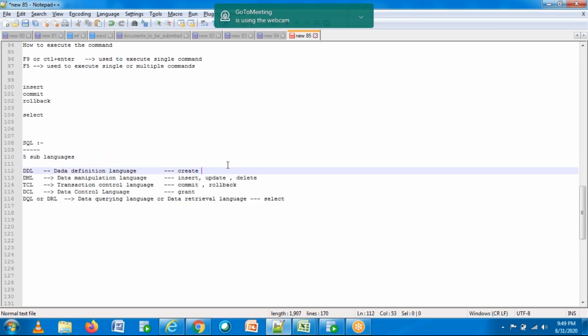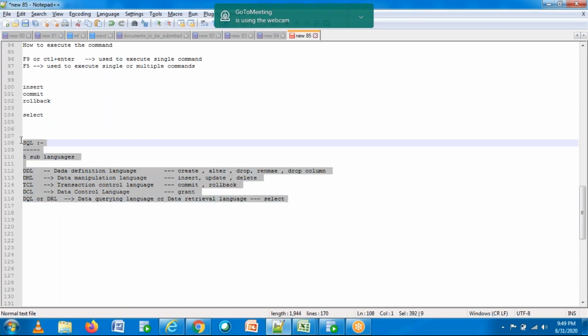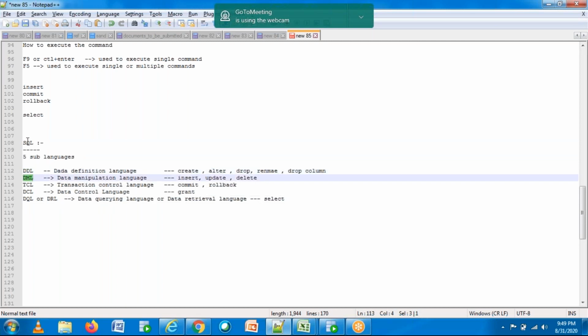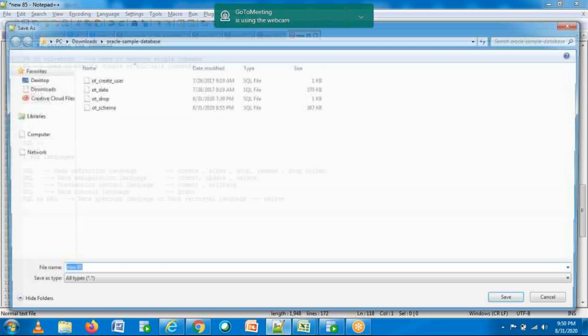There are a lot of other things: create, alter, drop, rename, drop column. There are many other things, but for the time being, as for the demo, you understood what SQL is and what the different sublanguages available in SQL are. We have data definition language, data manipulation language, transaction control language, data control language, and data querying language or data retrieval language. Clear? Okay, any question?